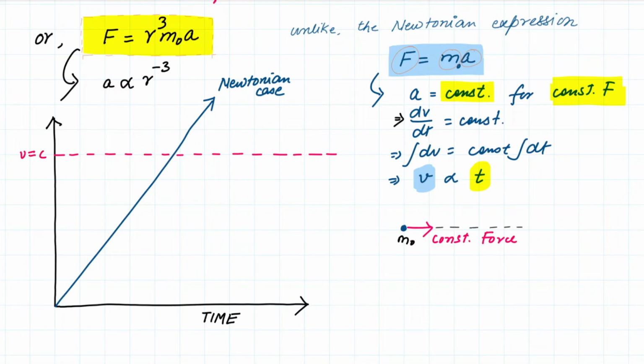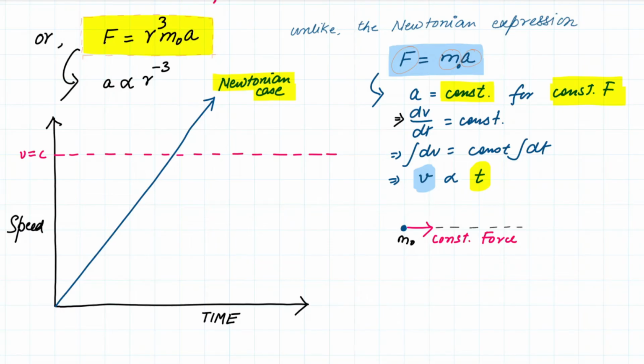Let's suppose this is the v is equal to c line, and on the y-axis this is the speed. How does the speed change with time if we provide a constant force? In the Newtonian case, the velocity at one point in time will go beyond the speed of light as long as you keep on providing a constant force.